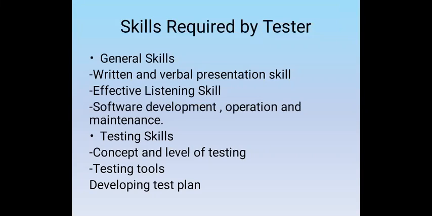Next general skill is continuous education. Continuous education is required because we have to take some training. We have to take training for building our product, which must be a quality product. For that purpose, we need continuous education and updating. We need to update ourselves. Next type of skill is the testing skill.